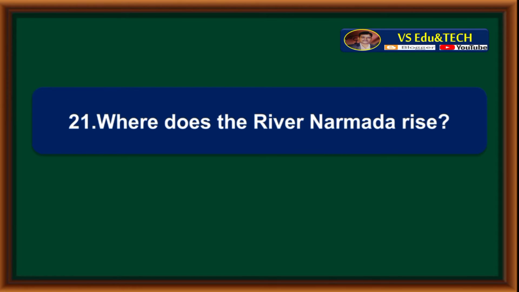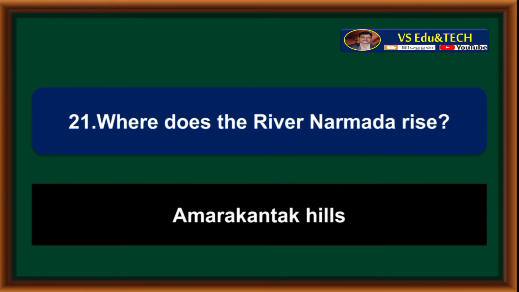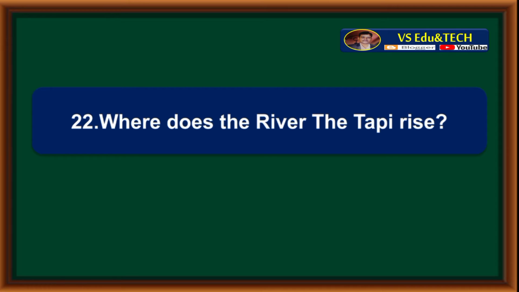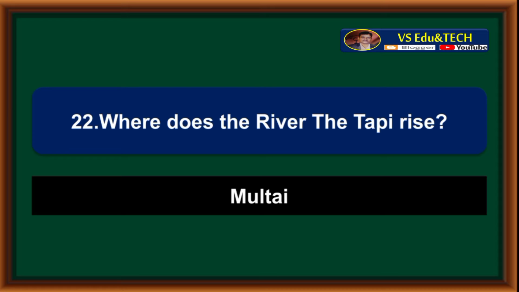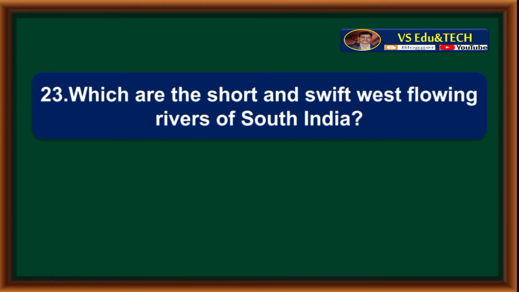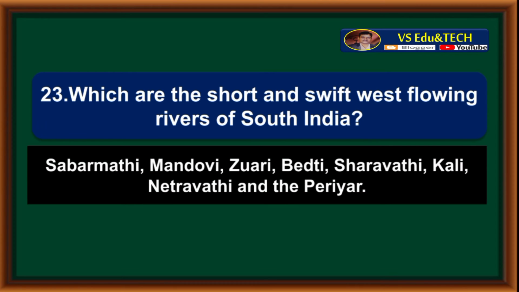Where does the river Narmada rise? Amarakantak Hills. Where does the river Tapi rise? The river Tapi rises in Multai. Which are the short and swift west flowing rivers of South India? Sabarmati, Mandovi, Zuari, Bedti, Sharavati, Kali, Netravati and the Periyar.